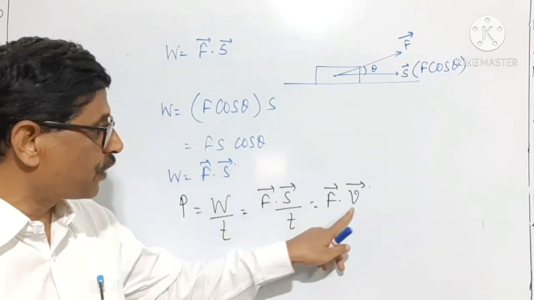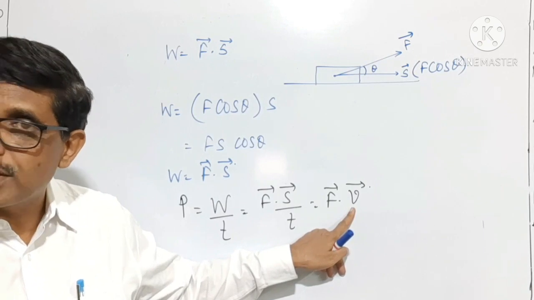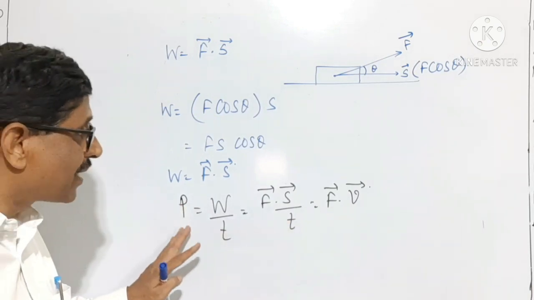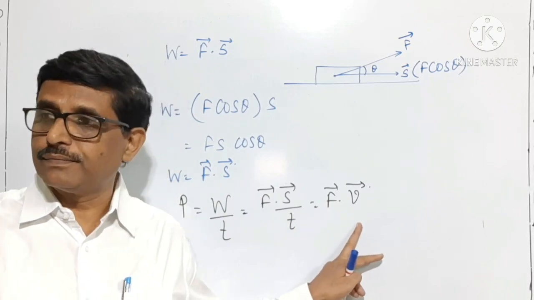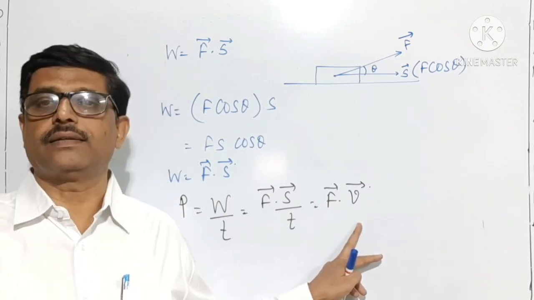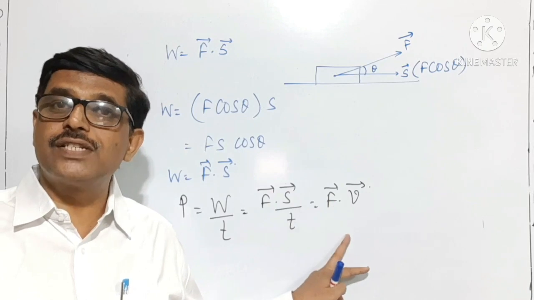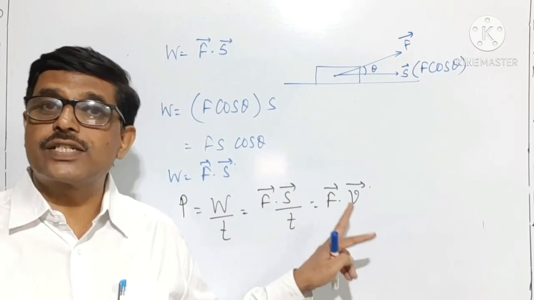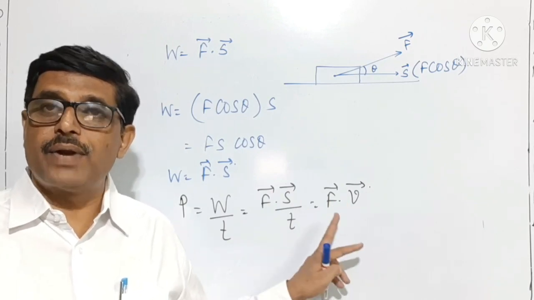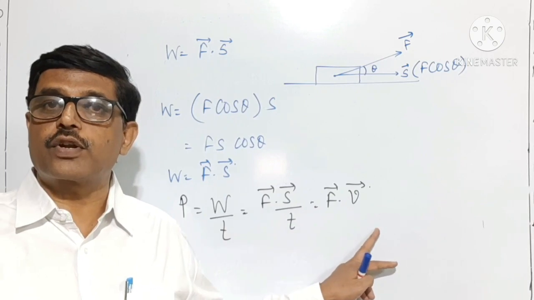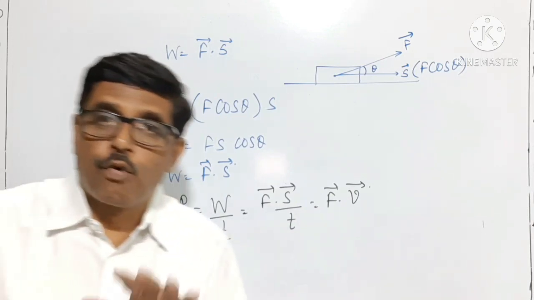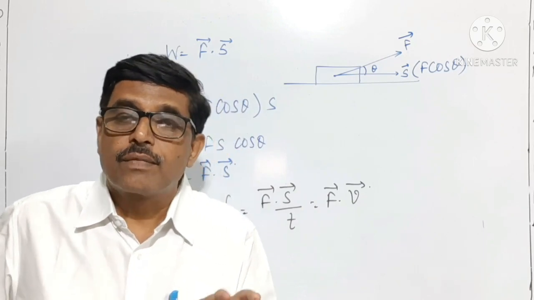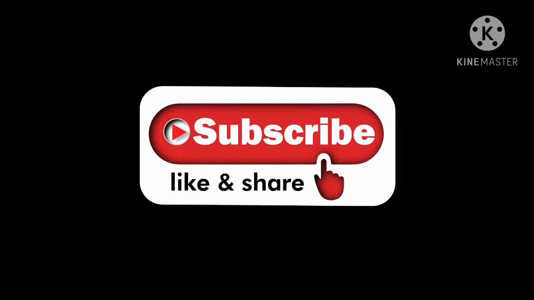The displacement per unit time is velocity. Therefore, power is the scalar product of force and velocity. Here, force is a vector quantity, velocity is a vector quantity, but the scalar product or dot product of force and velocity is the power. More is the power, more is the velocity.